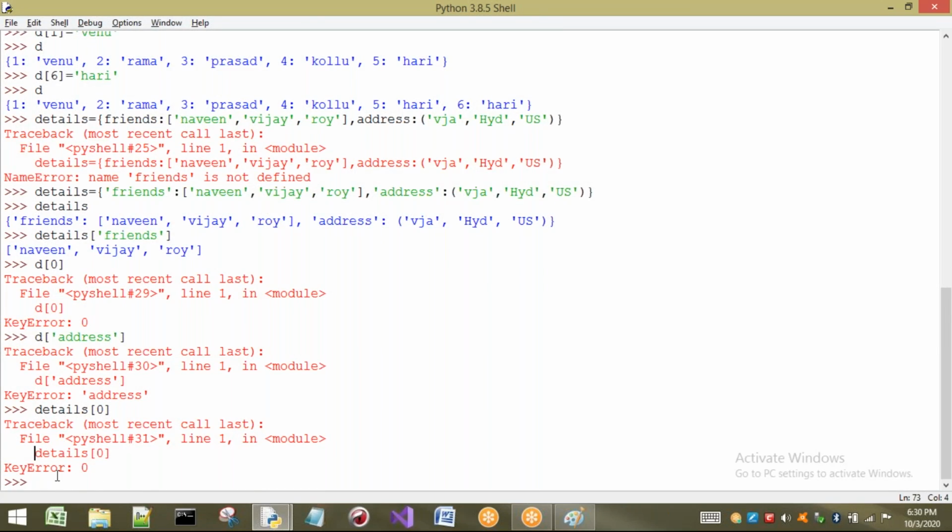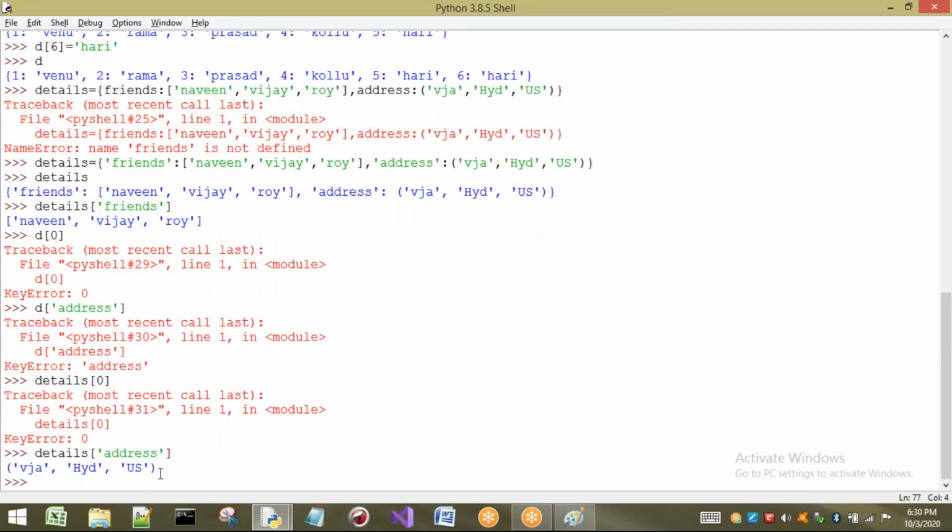Now I want to take details of address. So we will get Vijayawada, Hyderabad and US. That means if we want to access the values of any dictionary, we have to take the key of that particular value, and automatically we are going to get the value. Right. So now let us take one small example for this. I am going to read the details of a student, and I want to print those details as output.